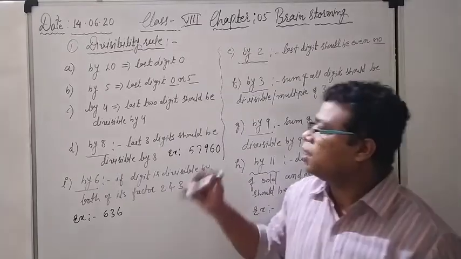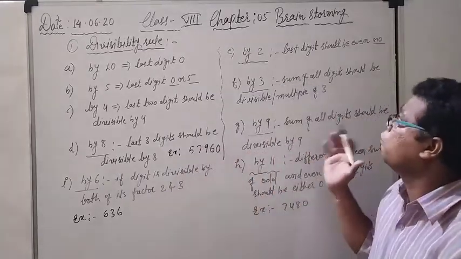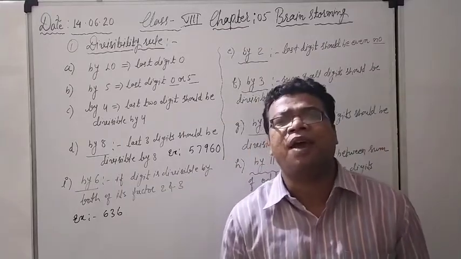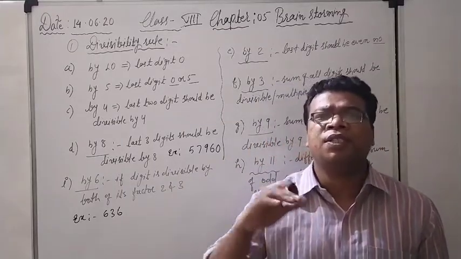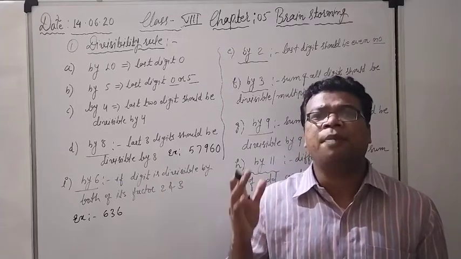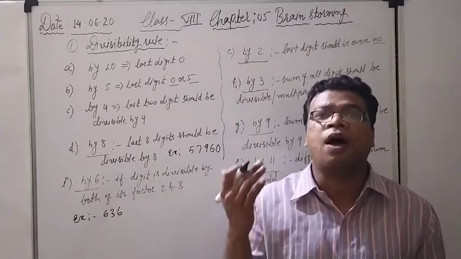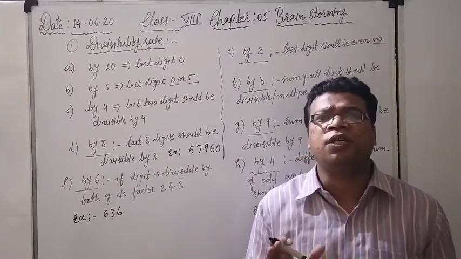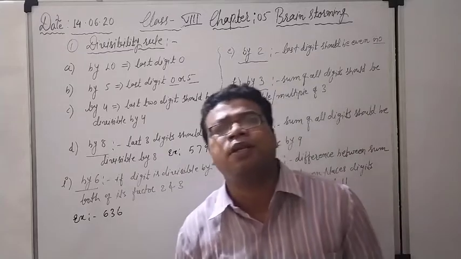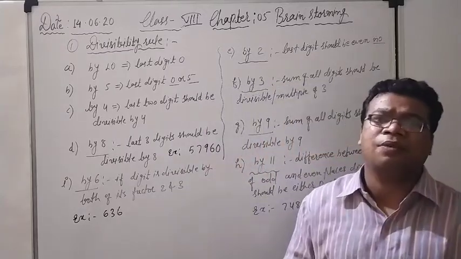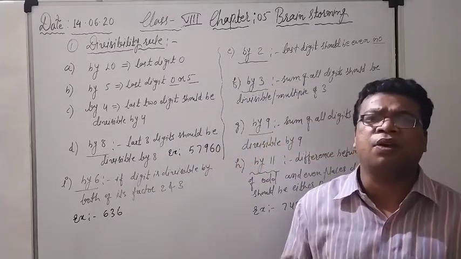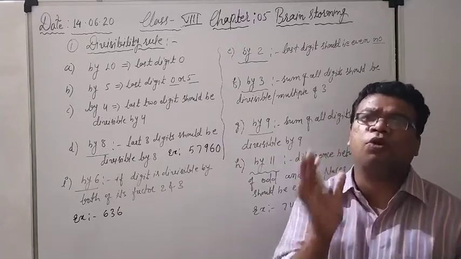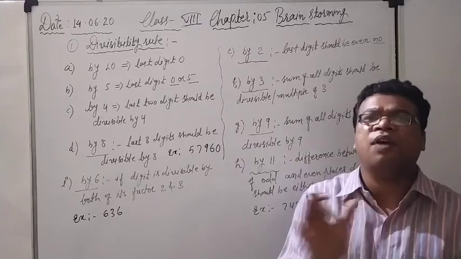So right now, see what this particular chapter is: Brainstorming. Brainstorming means brain teaser. You can see here we have to solve some kind of problems where we have to put pressure on our brain. It is the logical thinking we have to improve in this particular chapter. There are no particular methods; we only have to use our brain. How much pressure we can put on our brain, and anyhow we have to get to the answer.